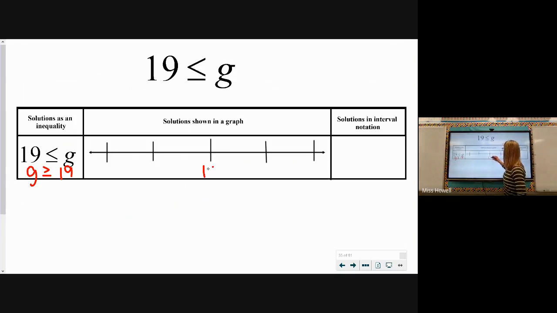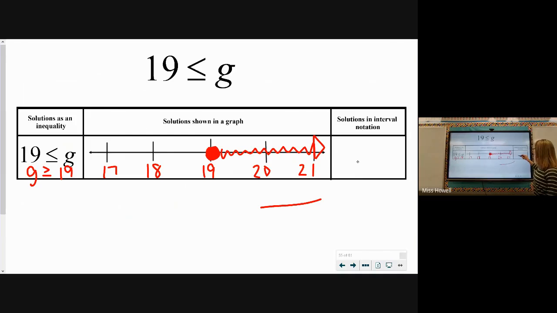So 19 in the middle, 20 and 21 getting bigger, 18 and 17 getting smaller. I'm going to start here at 19. It is a solution, so we need to color it in. It could be equal to 19. And then we have to shade everything greater than 19, which would be our 20, 21, 22, 23, and so on, all the way to positive infinity.